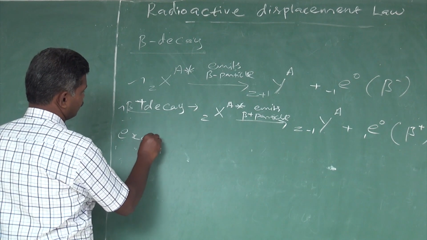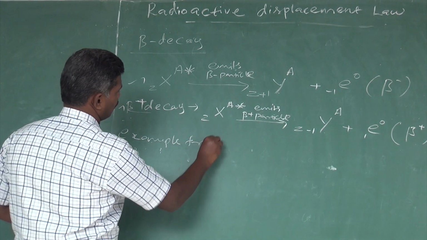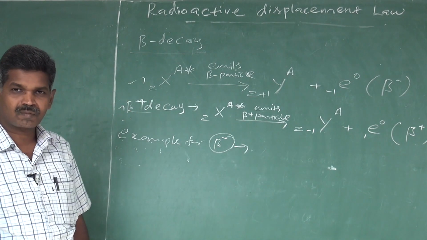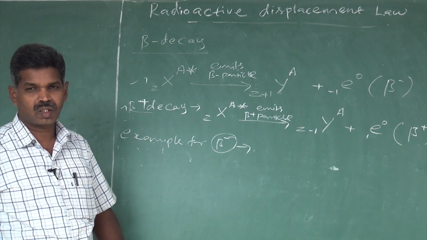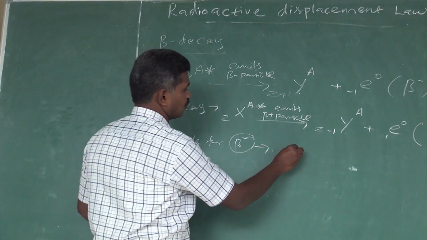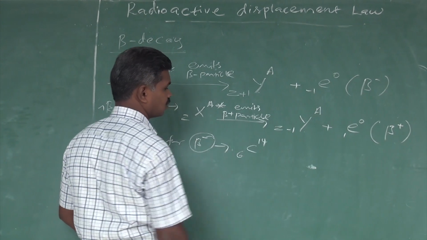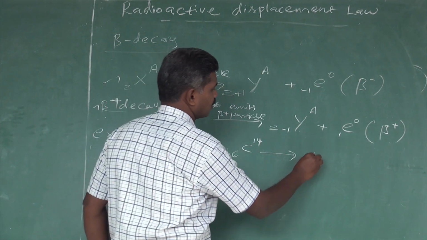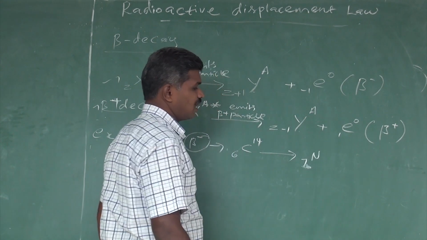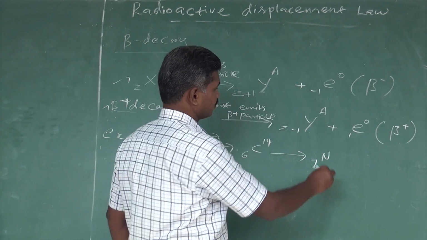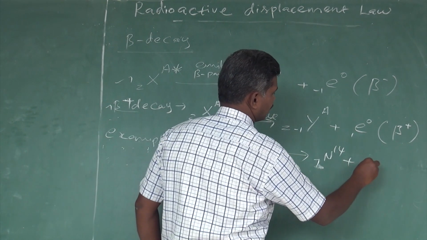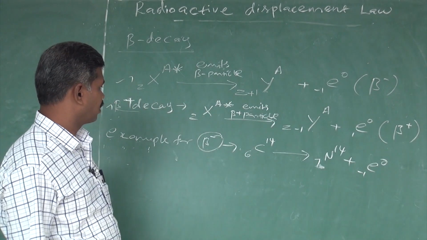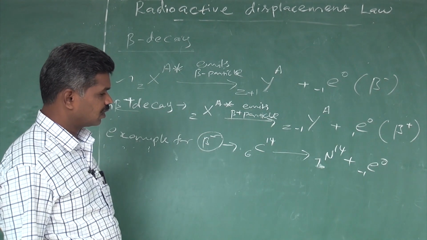Example for beta minus decay: a good example is carbon-14, one of the radioactive elements. Carbon-14 spontaneously emits an electron and becomes nitrogen. Nitrogen has atomic number 7 and mass number 14, plus an electron is emitted. This is an example of beta minus emission, that is, electron emission.